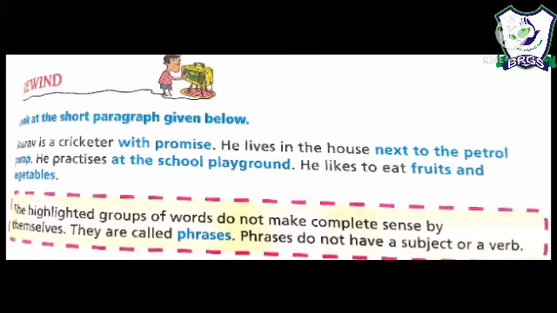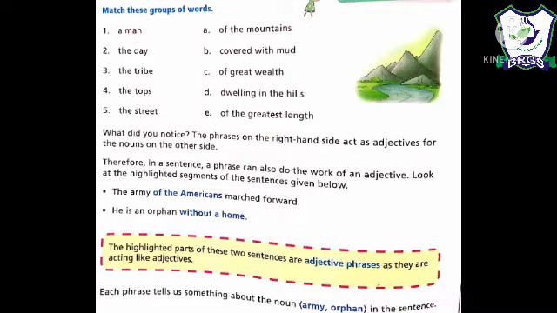So now let us not extend the chapter on phrases because we have learnt it already. Now let us come to lesson number 29, that is the types of phrases. As you can see in this picture, you can also refer to your book, page number 184.